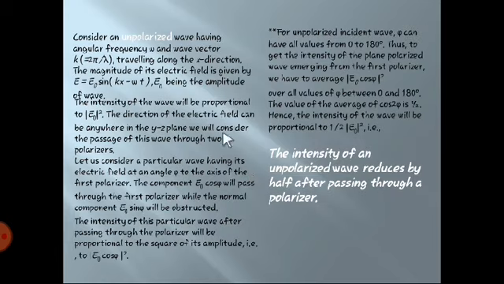Okay, so let's see. We are going to see what is the effect on the intensity of light. We are going to consider it in two ways. First, we are going to consider unpolarized light, and then we are going to consider linearly polarized light. Considering unpolarized light, which has angular frequency omega and wave vector k, which is nothing but 2 pi upon lambda, and it is traveling along the x direction.